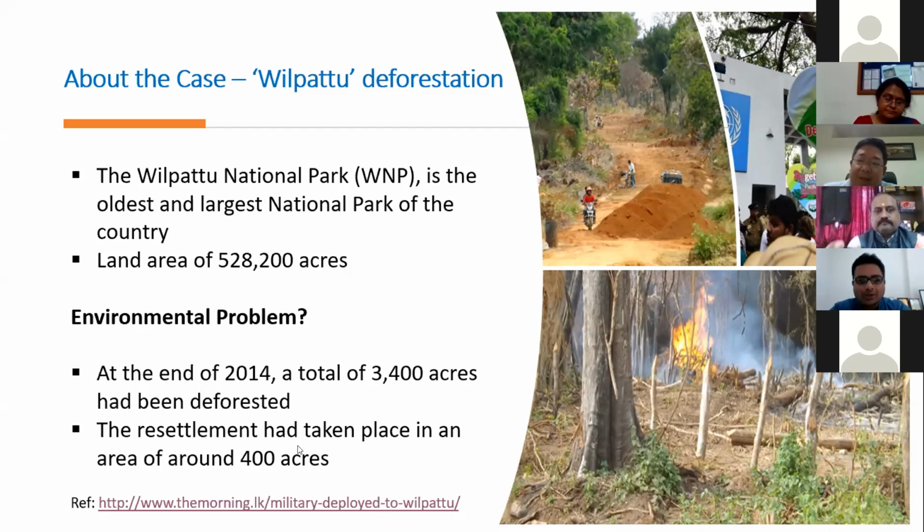It was deforested due to various reasons, and it became a major issue in the country. As per the statistics, by the end of 2014, nearly 3,400 acres had been deforested. A lot of people were talking about this; it is the main environmental issue.